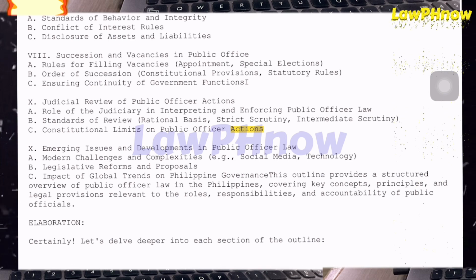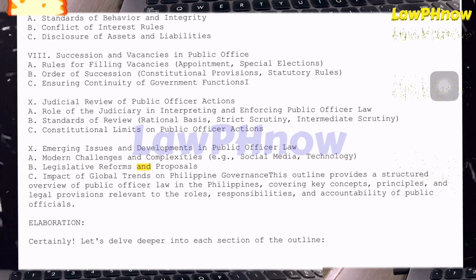10. Emerging issues and developments in public officer law. A. Modern challenges and complexities, e.g., social media, technology. B. Legislative reforms and proposals. C. Impact of global trends on Philippine governance.